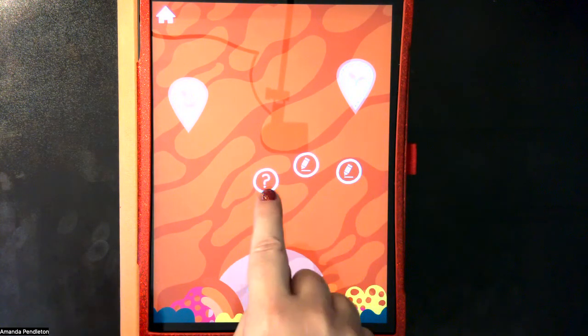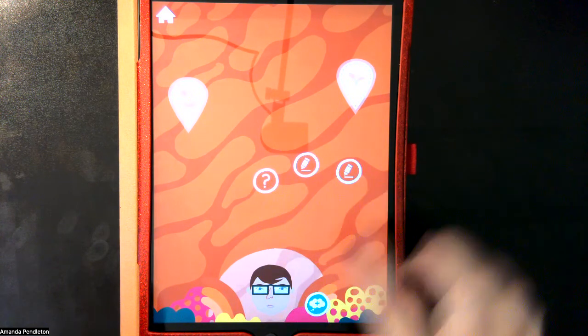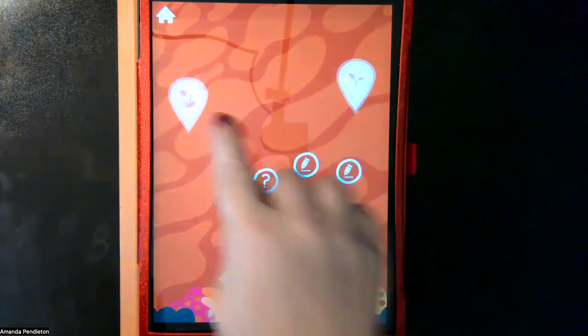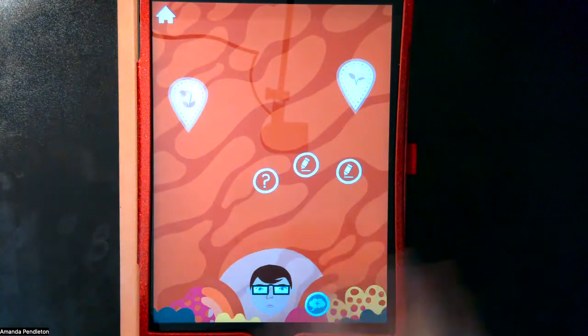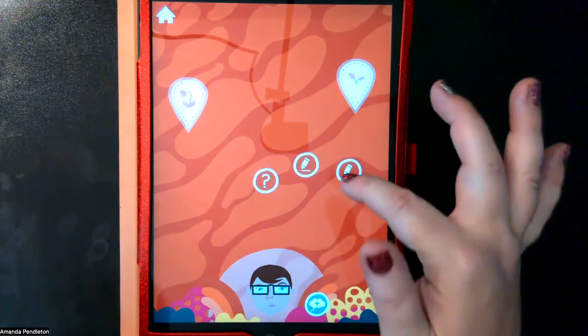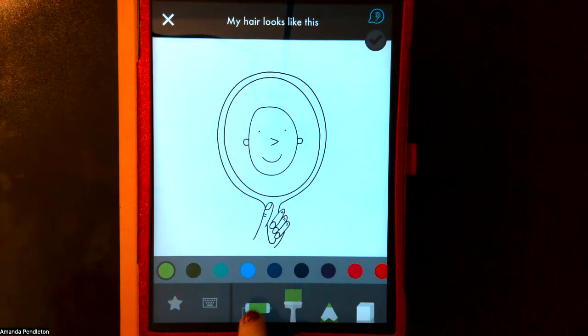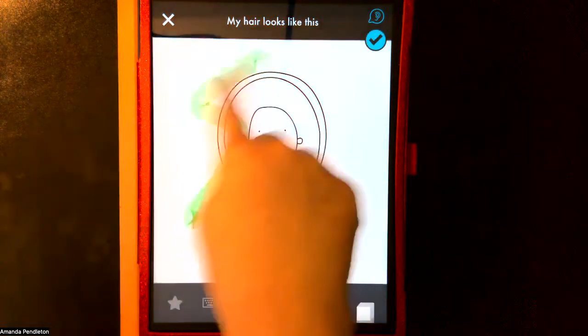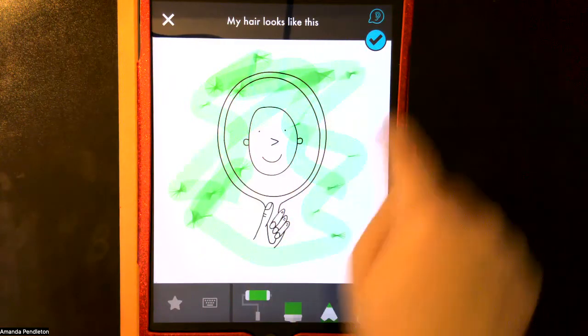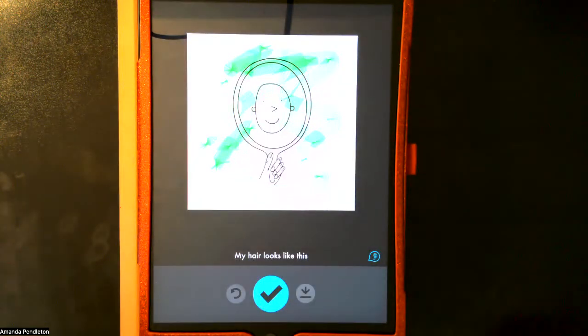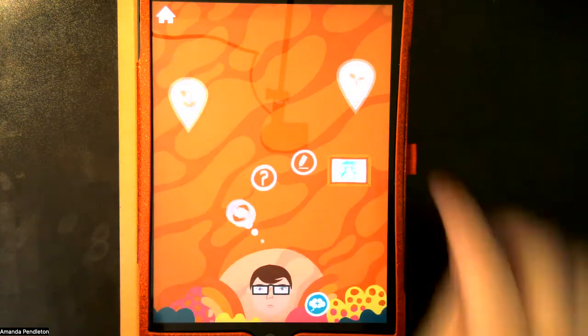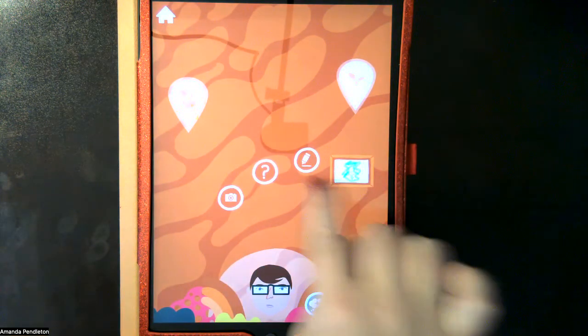So you'll notice there's some question marks, there's written prompts. So I can click on any of these areas. These big areas are going to take me into specific emotions and feelings or specific topics. So let's click on the first one. My hair looks like this. So this gives me the option to do some painting, some drawing, whatever I feel like. This is what my hair looks like. That's not really what it looks like, but then it actually shows that I've done that one.